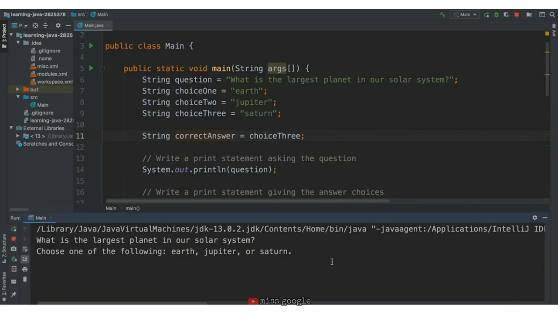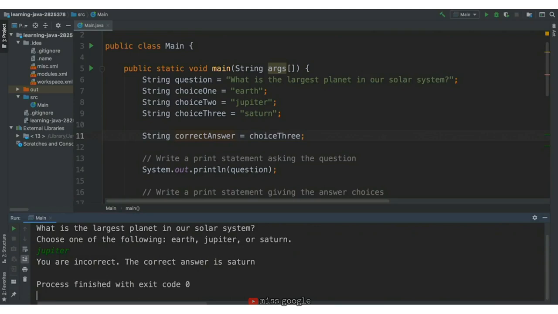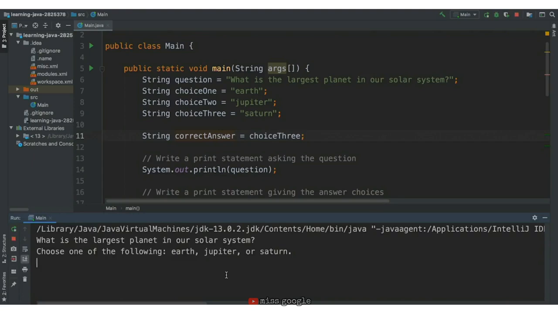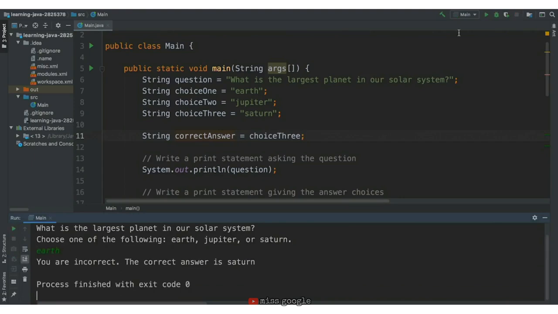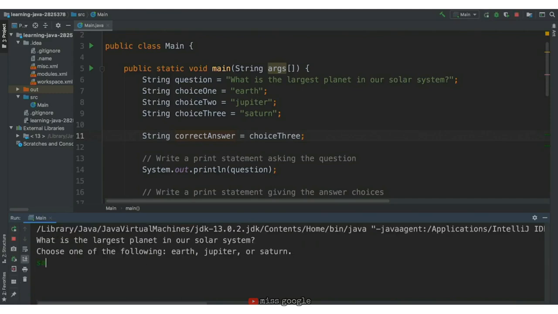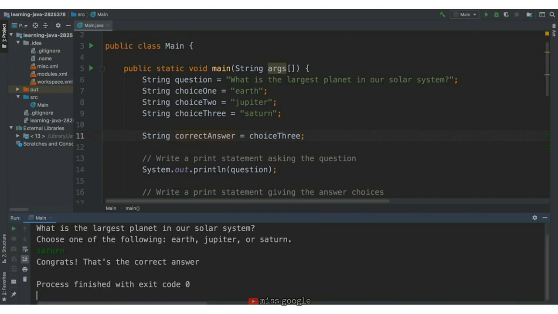What is the largest planet in our solar system? We'll just say Jupiter. And it says I'm incorrect. The correct answer is Saturn. So what if I go Earth? It says it's Saturn. So I imagine if I type in Saturn, it will tell me I'm correct. And it indeed does. All right, so we can run the program, but there are still some errors here. One bug is that although I put in the correct answer, Jupiter, it told me I was incorrect.